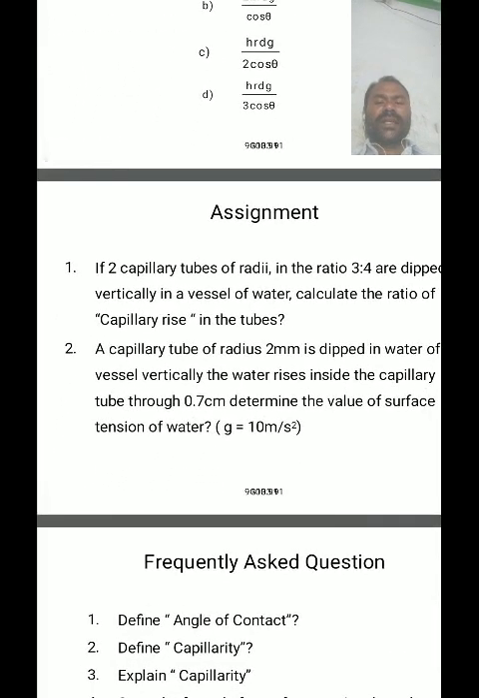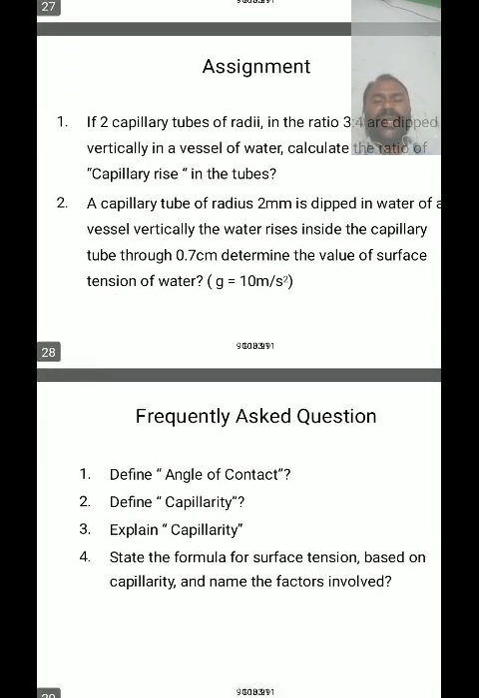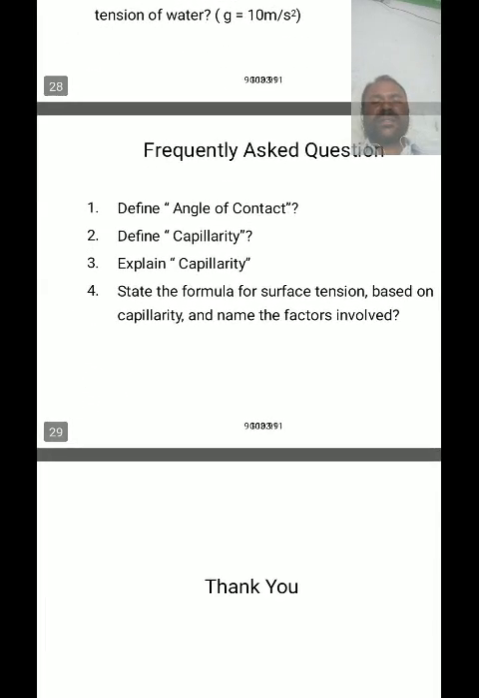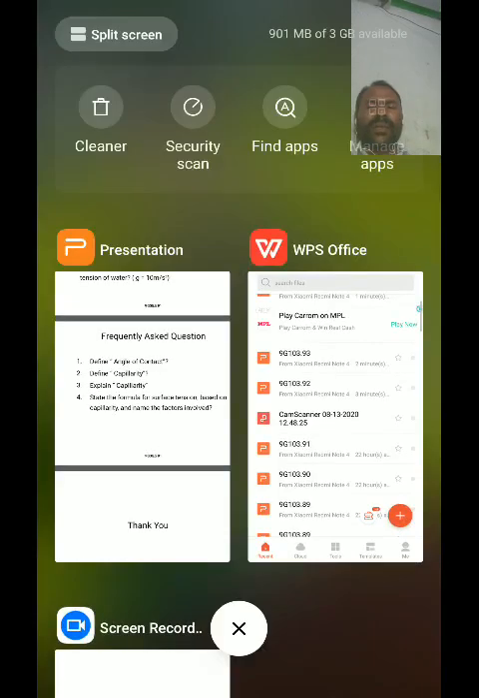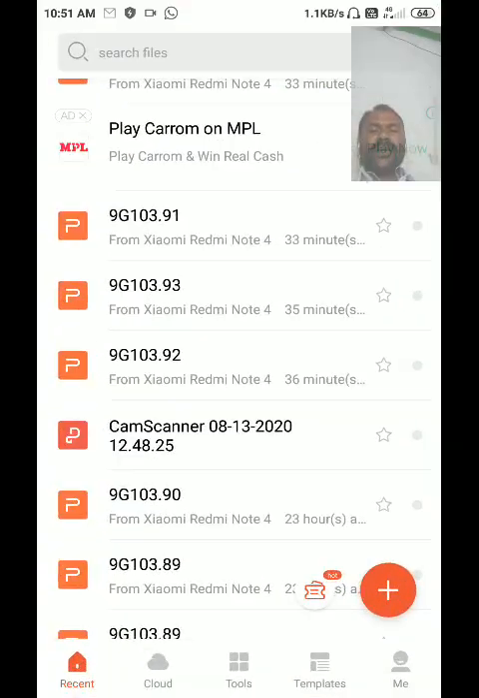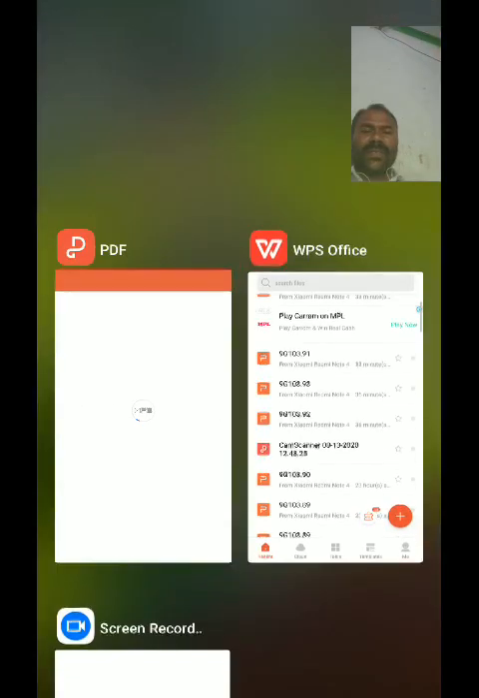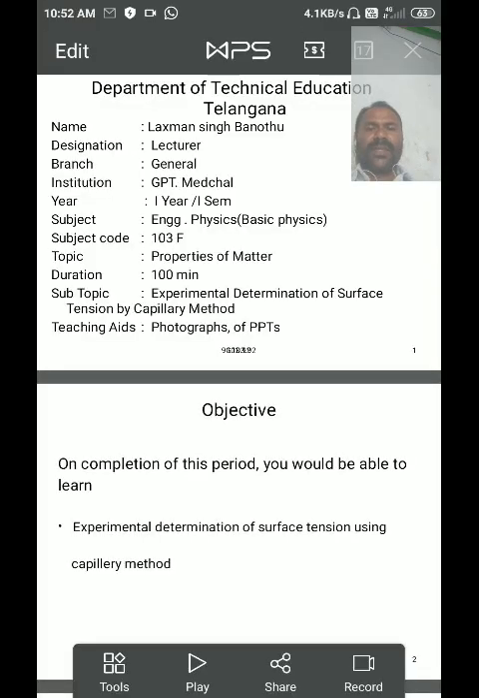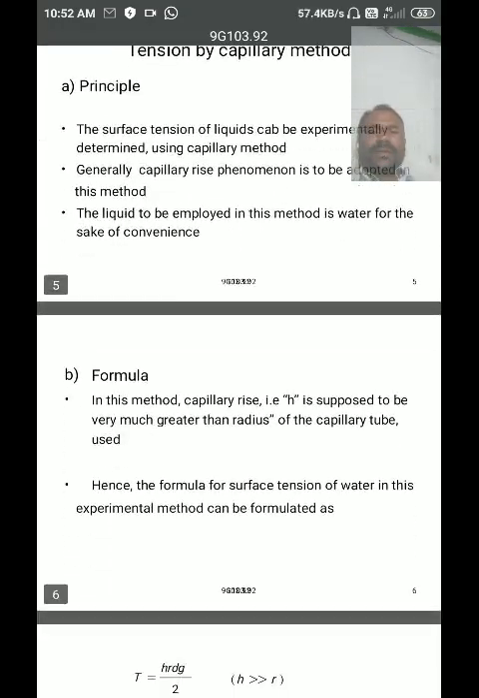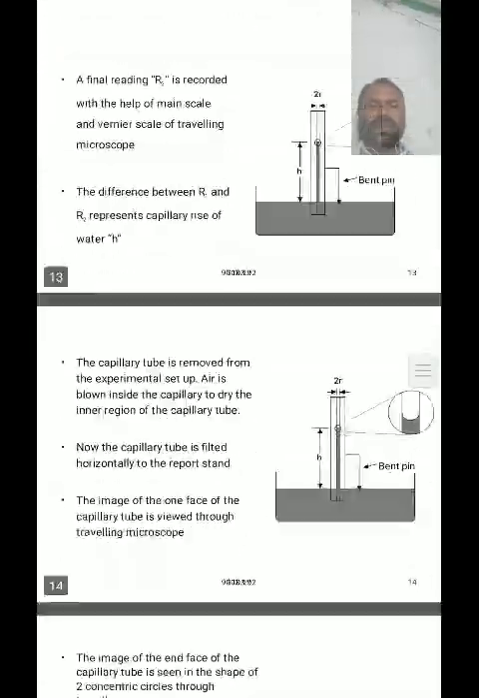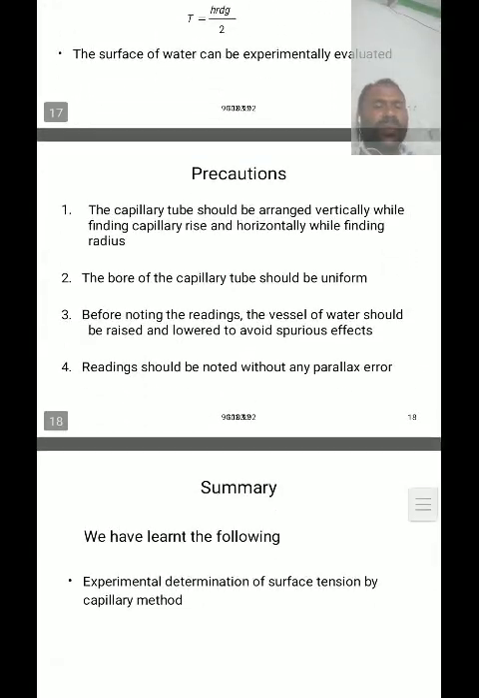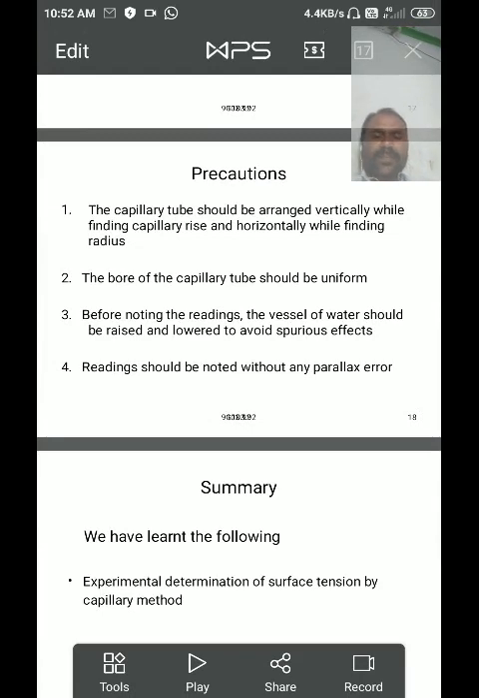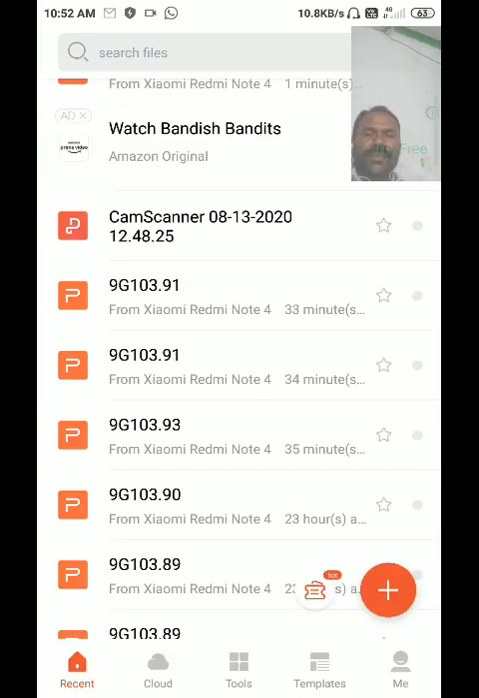So these are the assignment questions for you. Tomorrow all of you do these questions. These are frequently asked questions. So these are today's topics, and in the next class we will discuss properties of matter. Tomorrow we will discuss viscosity. Already you know what viscosity is.